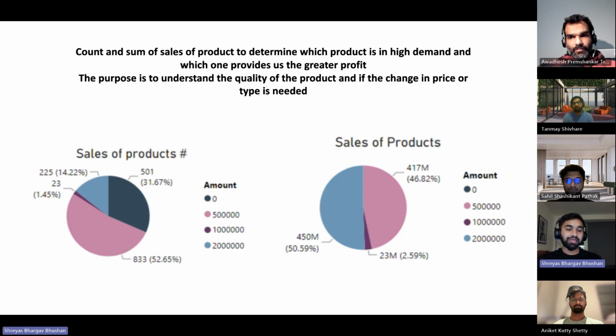Here, both of the pie charts give the count and the sum of sales of each product, which can help determine whether the product demand is high, which provides the greater profit, what qualities of products we can change, and how the type or slab of the products we can change. Here you may observe that the sales of the 5 lakh package are very high, but when we compare the amount of revenue we have got through the sales, the 20 lakh package is barely higher than the 5 lakh package. So we may need to improve on that.